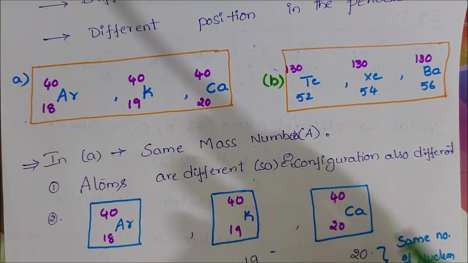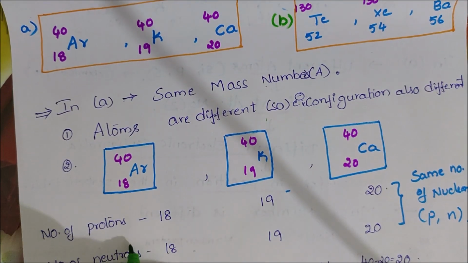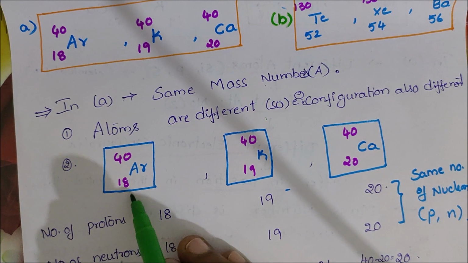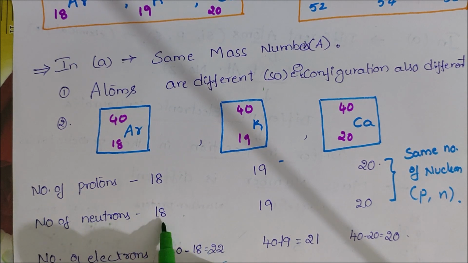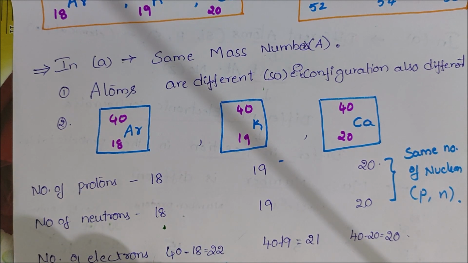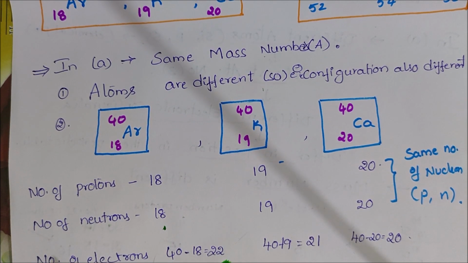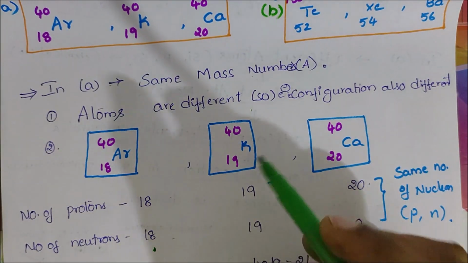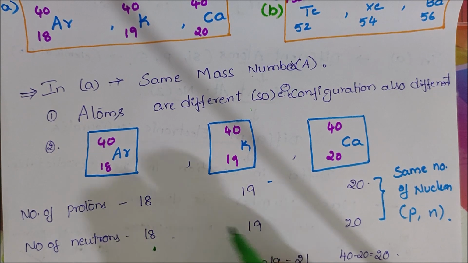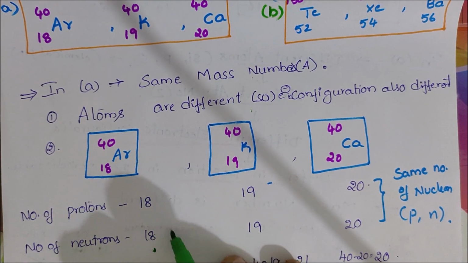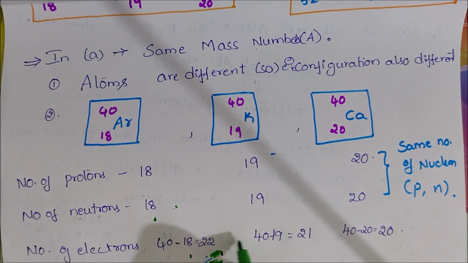The atoms are different, so the electronic configuration is also different. Take the number of protons in argon: 18 protons and 18 neutrons, and the number of electrons is mass number minus atomic number, 22 electrons. But in potassium, the number of protons is 19 and the number of neutrons is 19. So in these two, protons and neutrons are the same, but electrons are different.